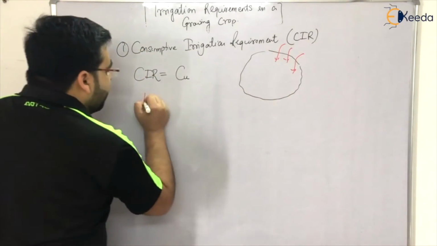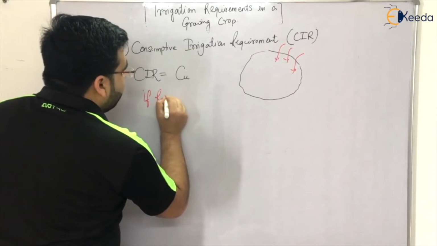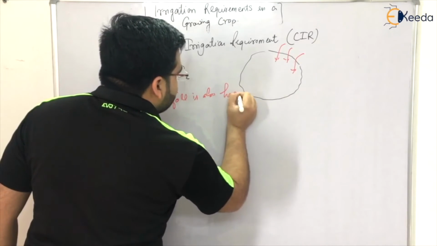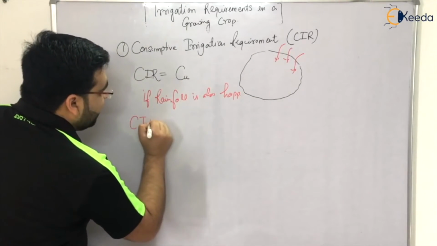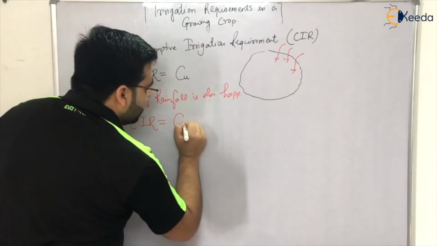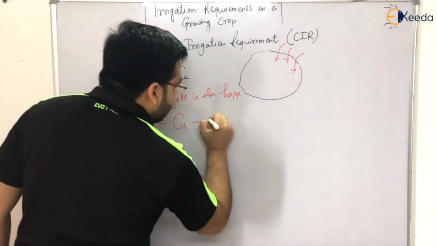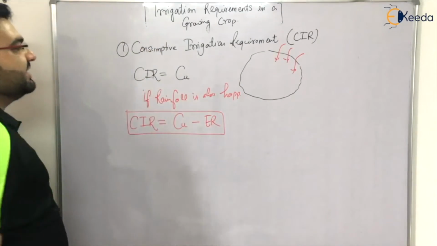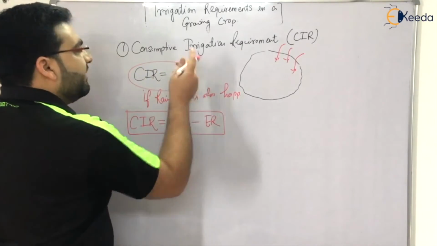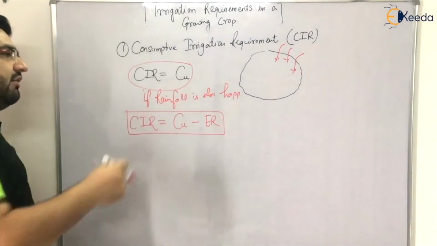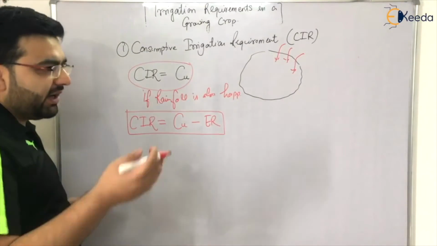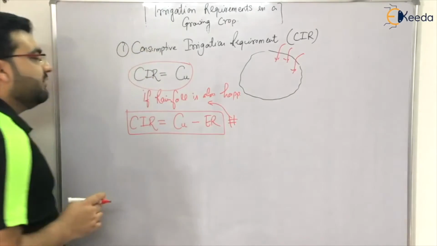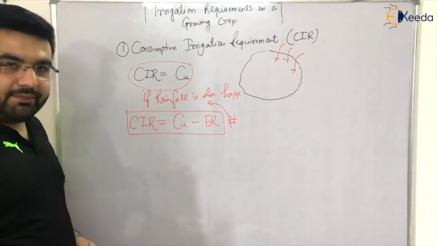So if rainfall is also happening, then the consumptive irrigation requirement is equal to CU, that is the consumptive use, minus effective rainfall. This is the formula for consumptive irrigation requirement if rainfall is also happening. The earlier one was the formula when there was no rainfall and you were just doing irrigation by a source, or by a canal, or by groundwater, whatever.